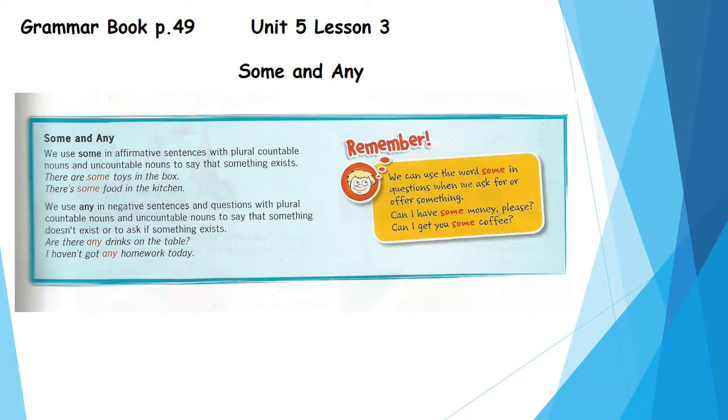Grammar book, page 49. Some and any. We use some in affirmative sentences with plural countable nouns and uncountable nouns to say that something exists. We use any in negative sentences and questions with plural countable nouns and uncountable nouns to say that something doesn't exist or to ask if something exists.